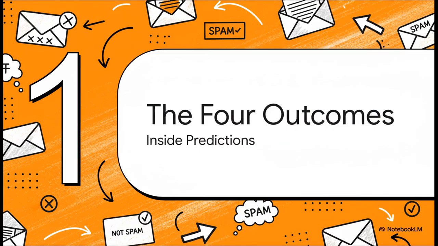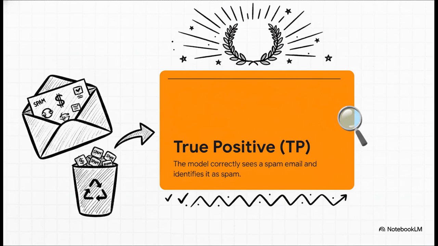All right, so if accuracy by itself can be so misleading, what are we supposed to look at? Well, we need to dig a little deeper. We have to break down the model's predictions into 4 different outcomes. And to make this super clear, let's switch gears to an example we all deal with every day, a spam filter.